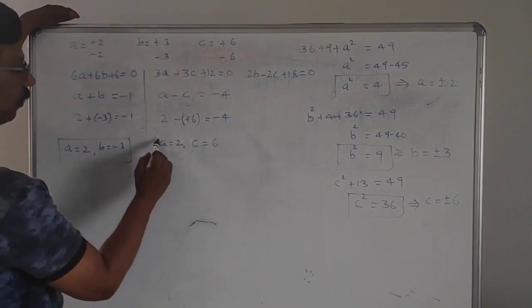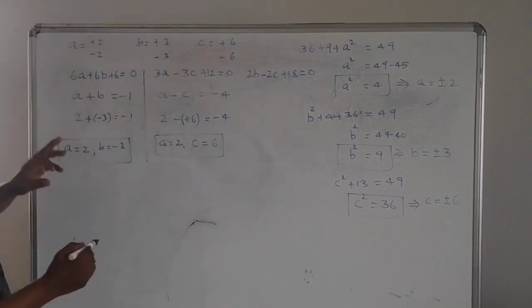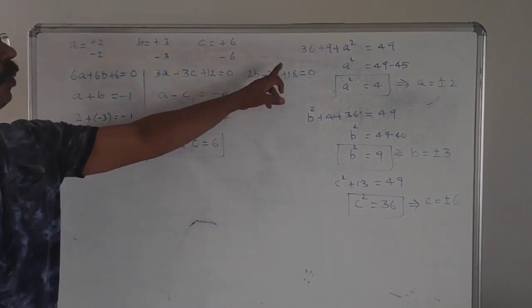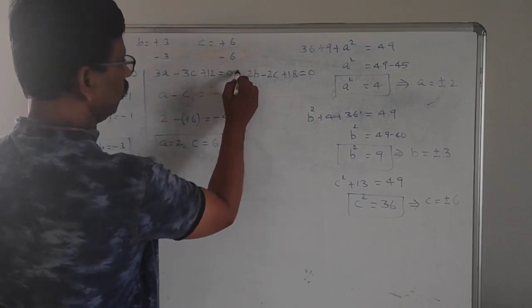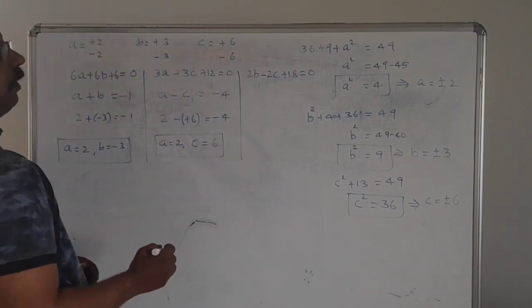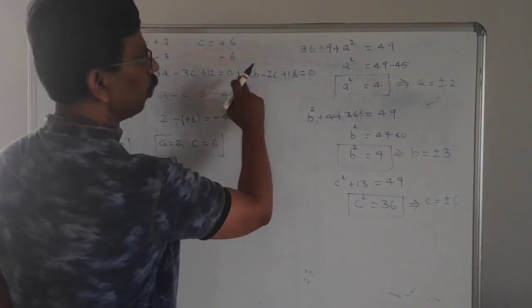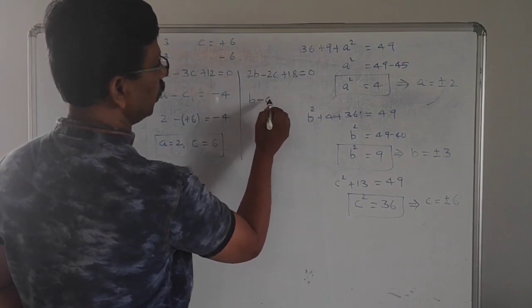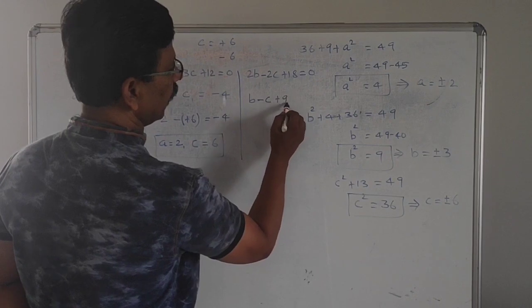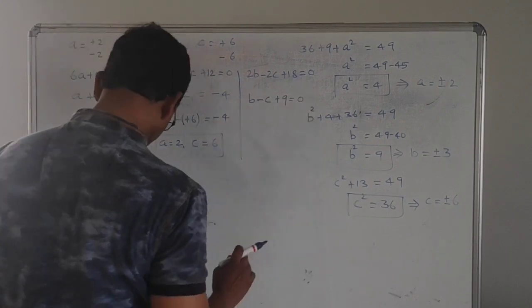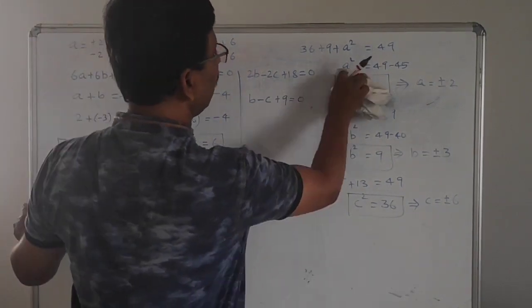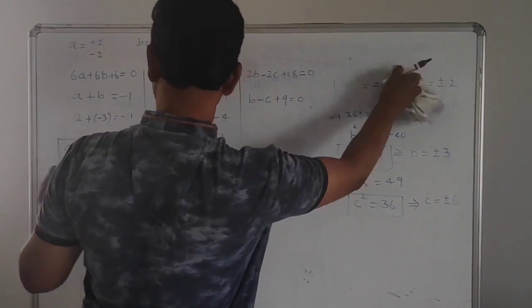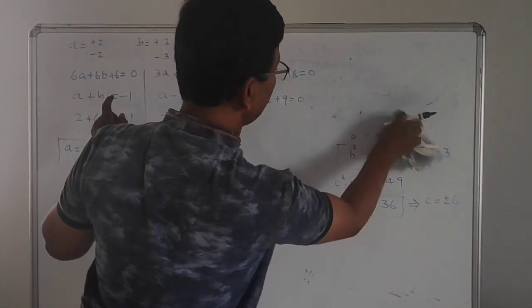Now we have found the values of A, B and C. Now you will not go for this. Anyhow, if you want to check, you can check this one. See here, you divide by 2. You can get B minus C plus 9 equal to 0. You have to check whether this equation is satisfied or not with the values.